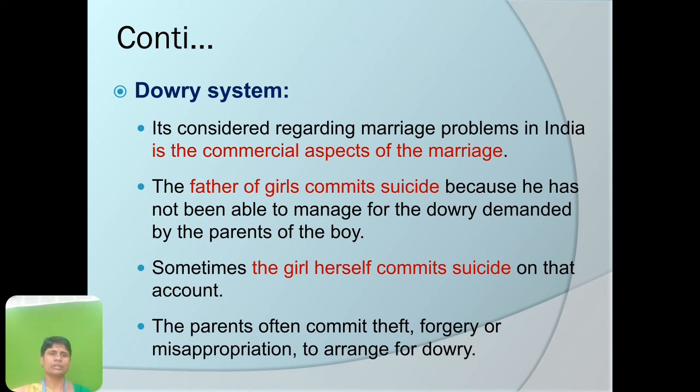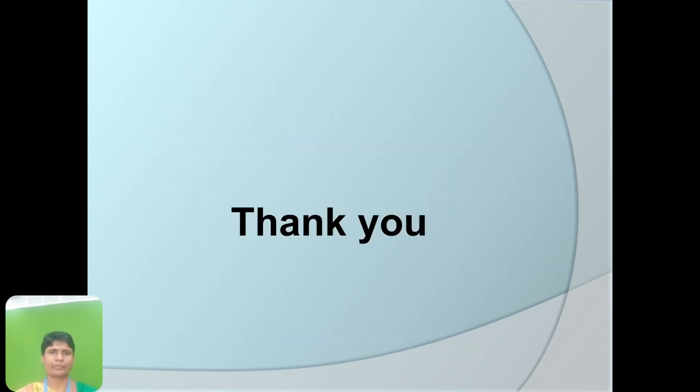Because he has not been able to manage the dowry demanded by the parents of the boy, sometimes the girl herself commits suicide on account of dowry. The parents often commit theft, forgery, or misappropriation to arrange for dowry. Sometimes they have to lie a lot to their in-laws regarding the gold sovereigns their child is wearing for the marriage.